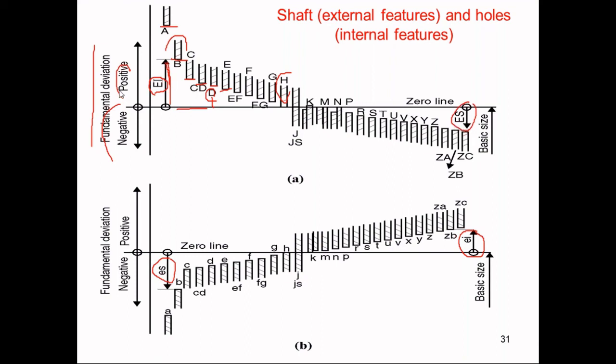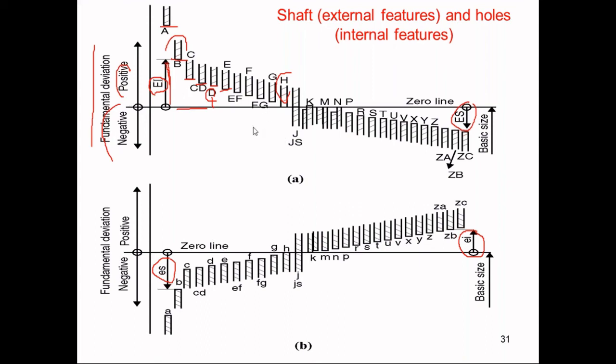You can see, what I meant to say from the total diagram is what the fundamental deviation is. Fundamental deviation is nothing but the minimum or shortest distance of either of the limits, and it should be minimum. So whether it is EI or ES, that you have to understand.